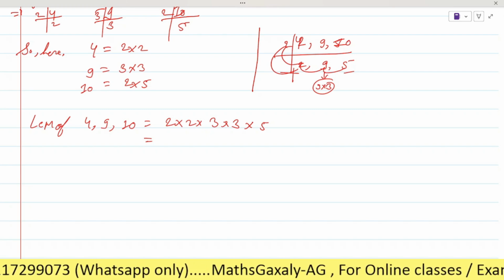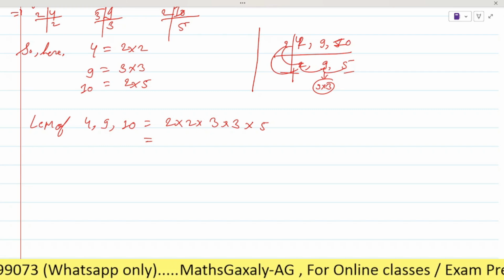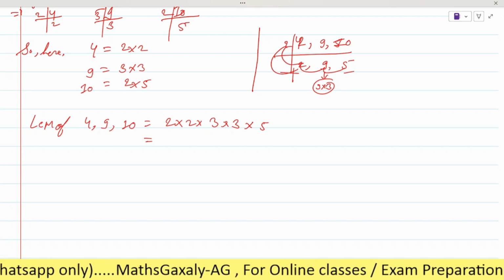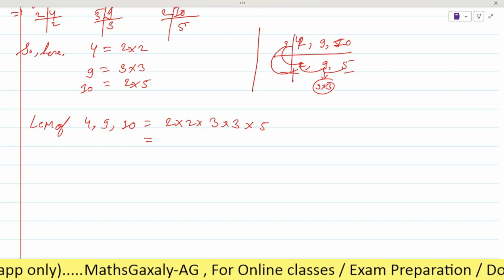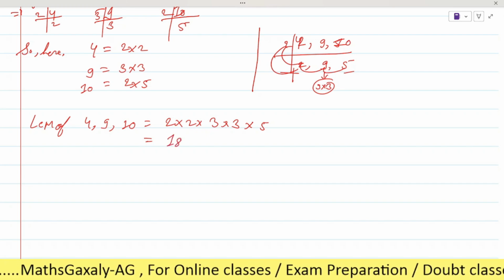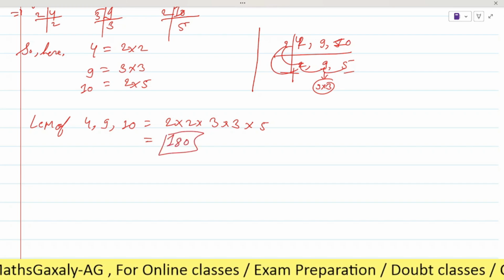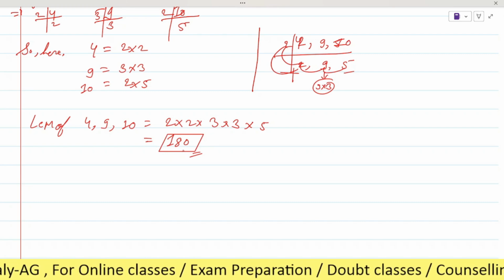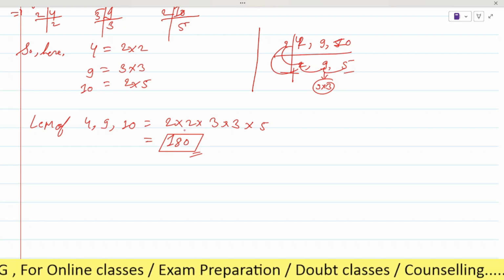Can you please complete it? I just want to get to know how to do the answer. So 2 twos are 4, 3 threes are 9, and then into 5. So are we supposed to do 4 into 9 into 5? 180. It will be 180. So that's the 180. But this is not the perfect square.